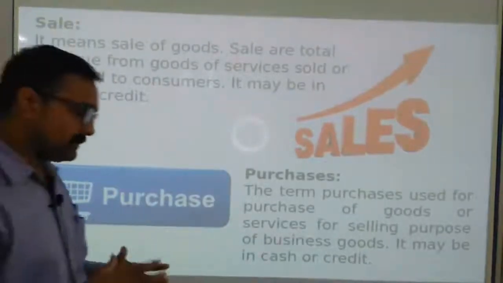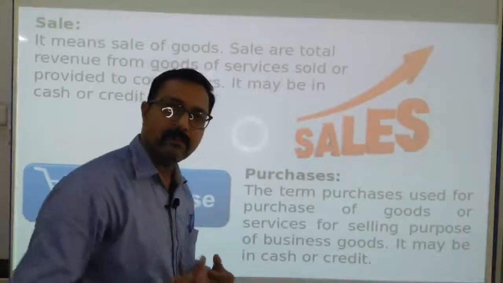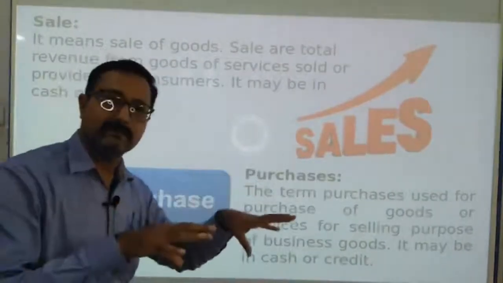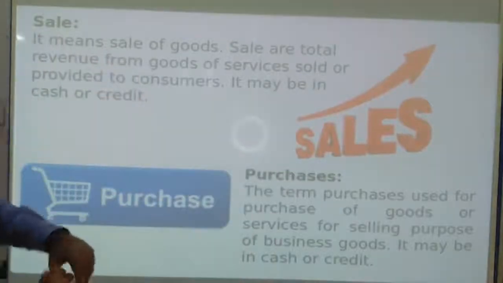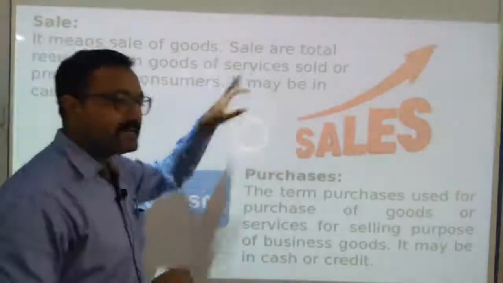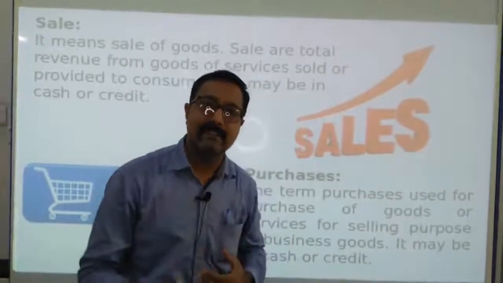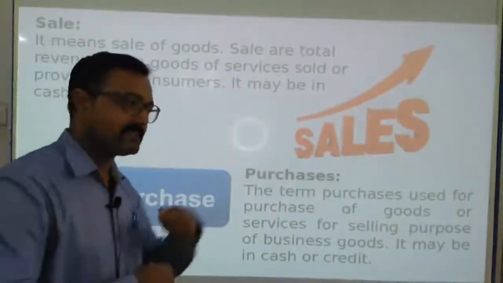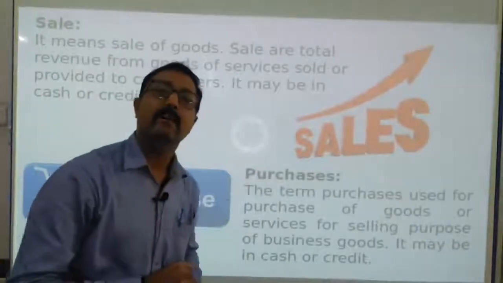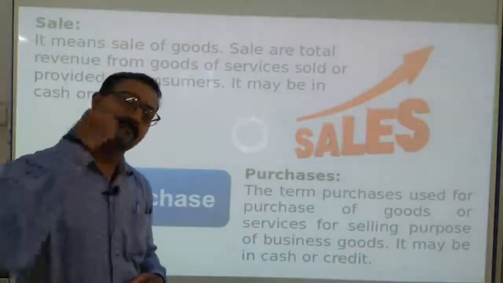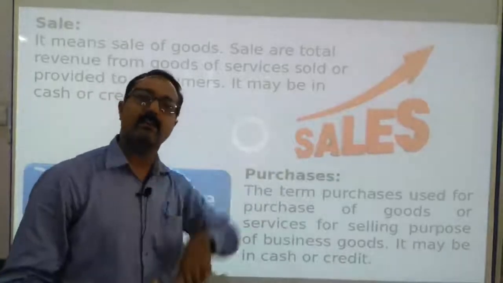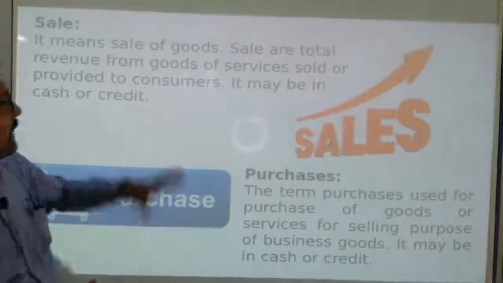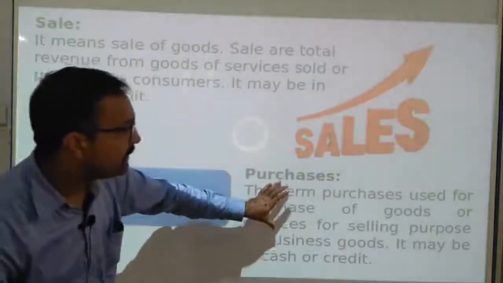In a business organization we can sell goods or we can provide services. Both are the same terms, both come under goods. That goods or those services we can provide or sell in cash or in credit mode. Cash means we have sold our goods and we have received money, and credit means we sell our goods and we will receive the money for the sold goods later on.